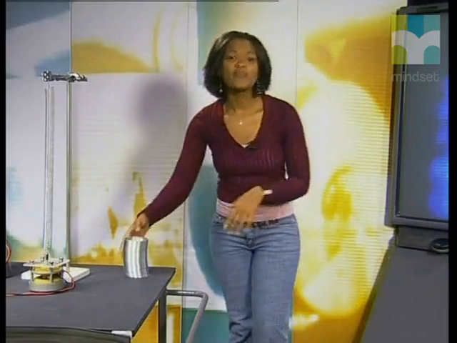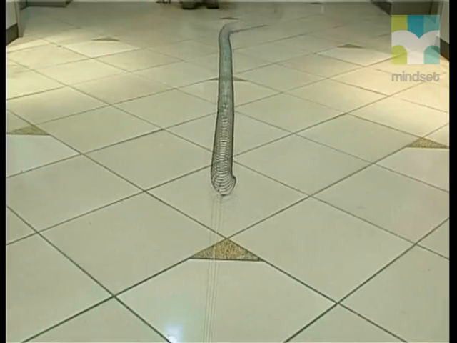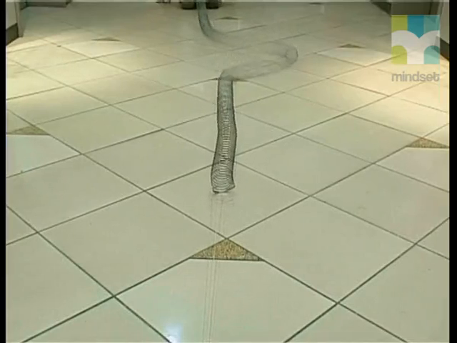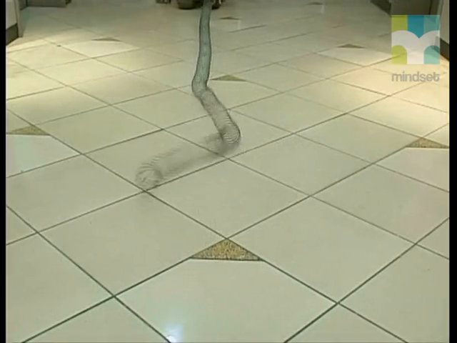So far, we have observed destructive interference that takes place between two identical half pulses. The reflected pulse was inverted because the end was fixed. Now, let's repeat this investigation with both ends of the slinky free. Let's look at what happens to a pulse when it is reflected from a free end. Look, the crest travels towards the free end and is reflected but not inverted. The reflected crest is above the rest position.